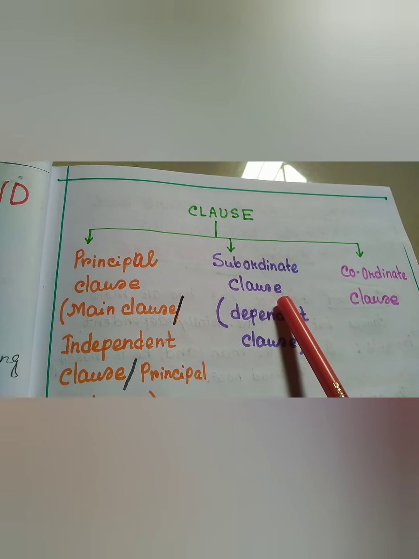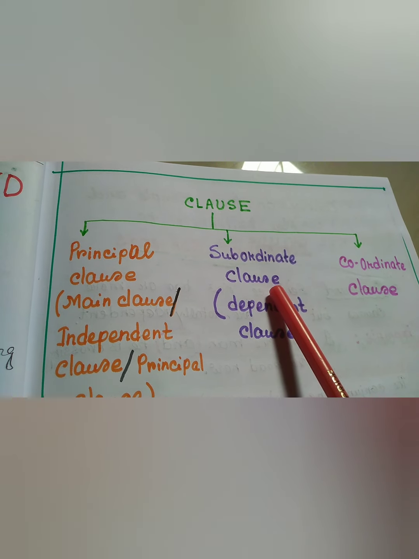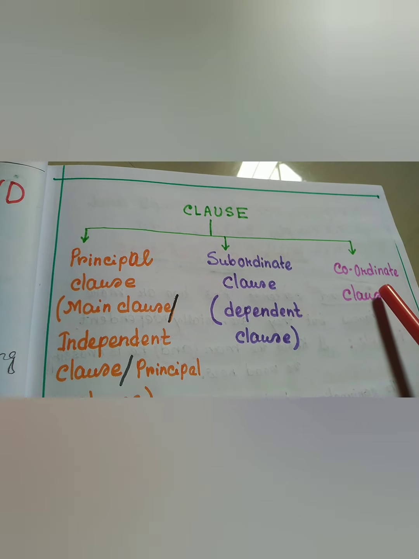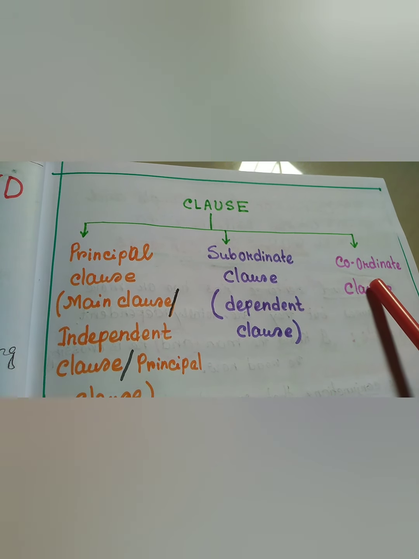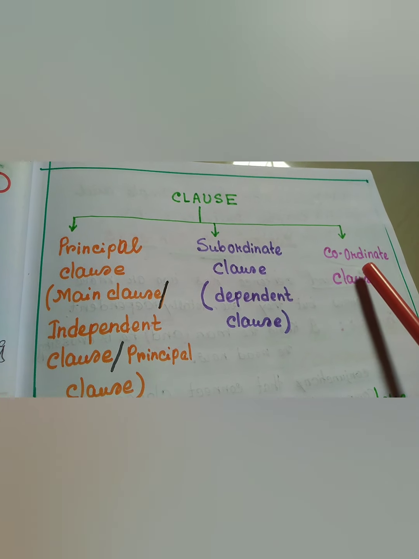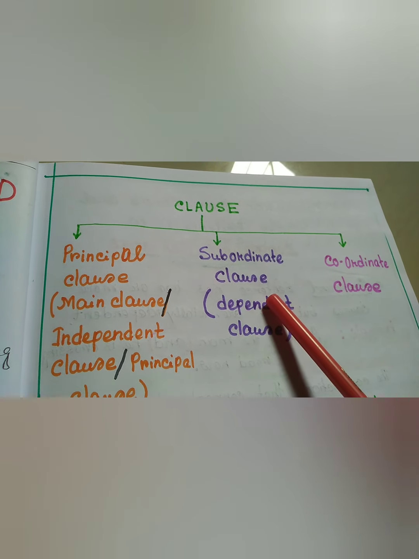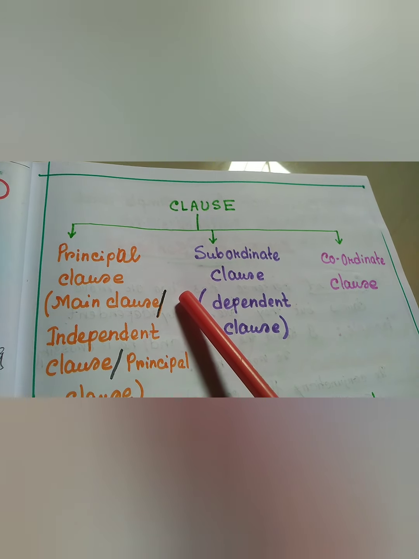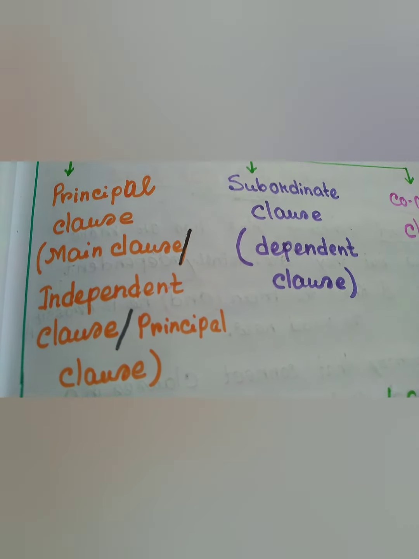Then subordinate clause. Subordinate clause is dependent on the principal clause. And the third type is coordinate clause. Coordinate clause is one type of principal clause, but this type of clauses are used in compound sentences. To understand clause and its variations, we should take examples. So let us take examples and it will be very clear to us.